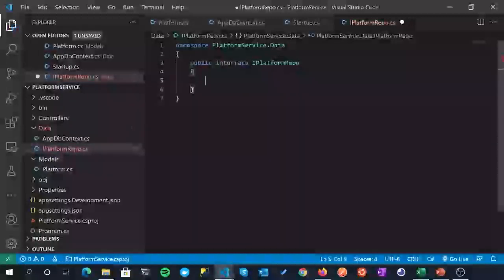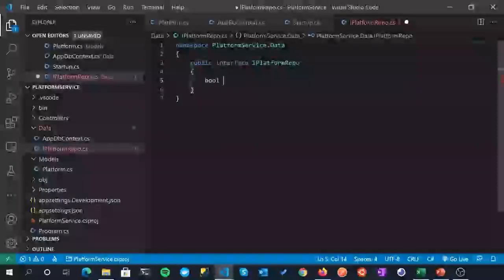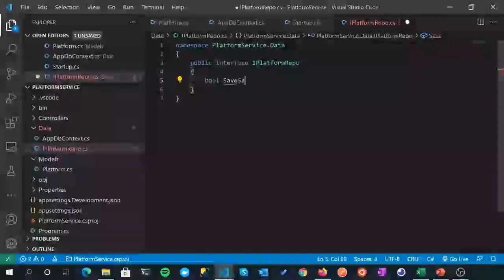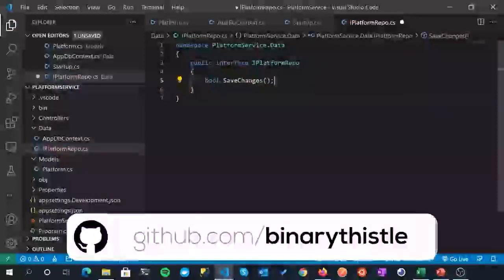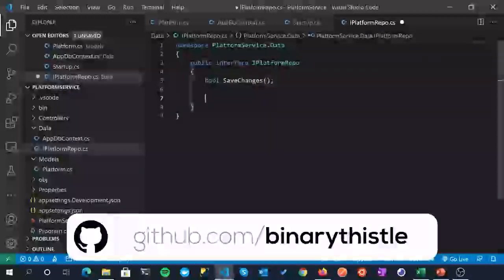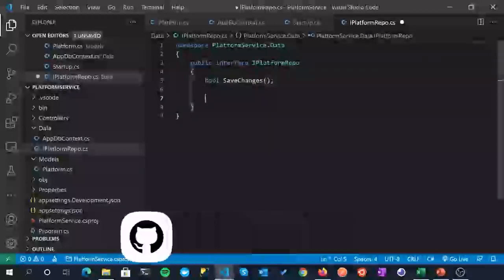And then all we do in here is specify the method signatures effectively. So the first one, and if you've done any Entity Framework Core stuff before, you'll realize what this one is for. But basically, we need to save any changes that we make. So whenever we add stuff to our DB through our DB context, adding it or deleting it is not enough. You actually have to save those changes. So we'll need to put something like that in here, which is what that is. And you'll see how that works when we come on to doing the concrete class.